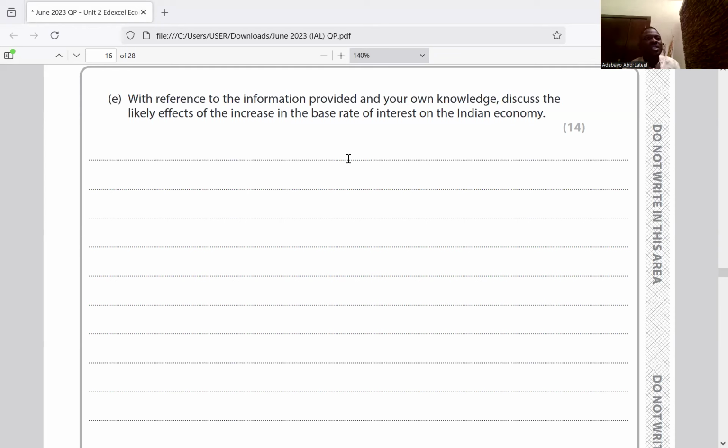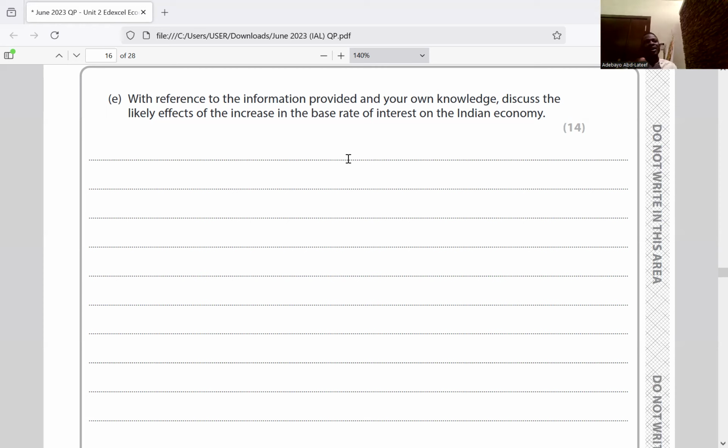If the interest rate increases, firms or businesses that borrow for investment will not be able to borrow because it will be more expensive to borrow. And if it is expensive to borrow, it means it is not profitable to borrow. So borrowing would reduce and investment would fall. You get that? An increase in interest rate may bring about a fall in importation.